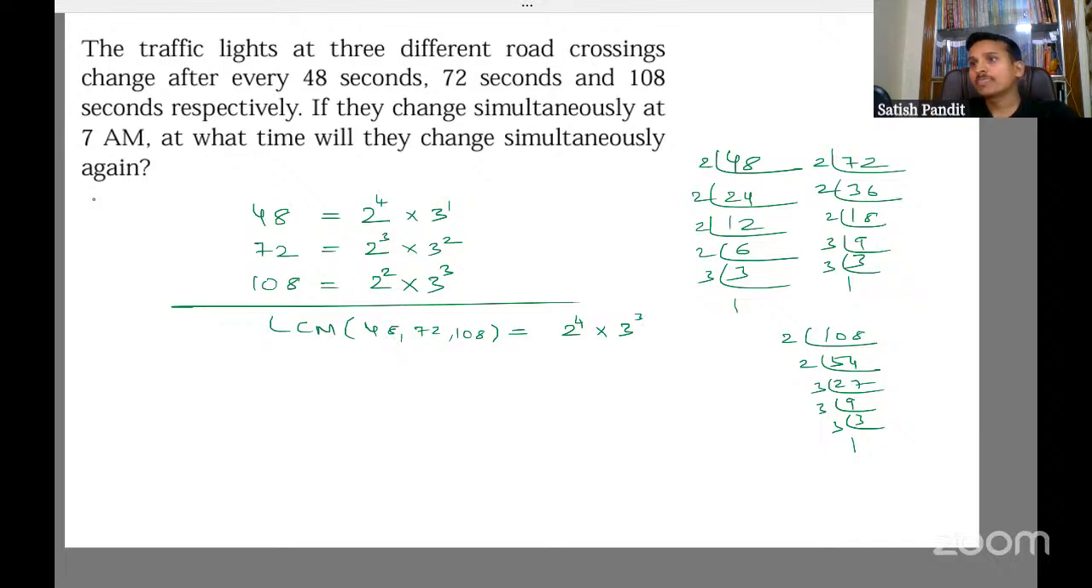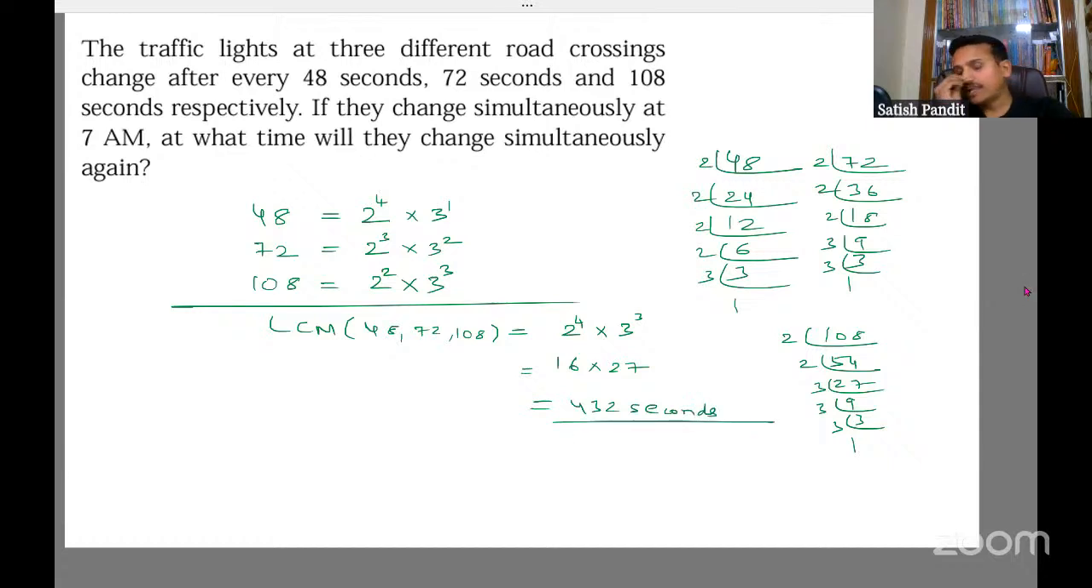Because in LCM, we take all the prime factors and put the highest power, right? So 2 to the power 4 is 2 into 2 into 2 into 2, which is 16, and 3 cubed is 27. If you multiply these two, 27 into 16, I'm getting 432. And what is 432? Seconds.